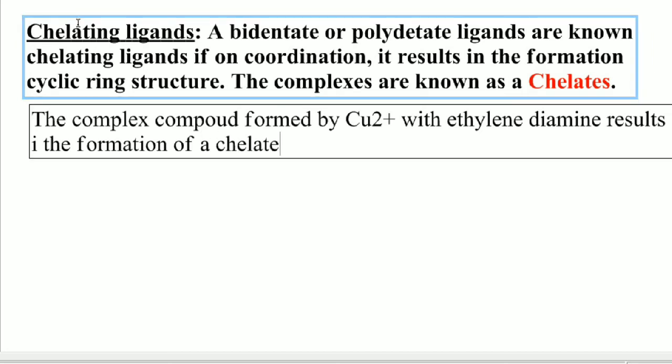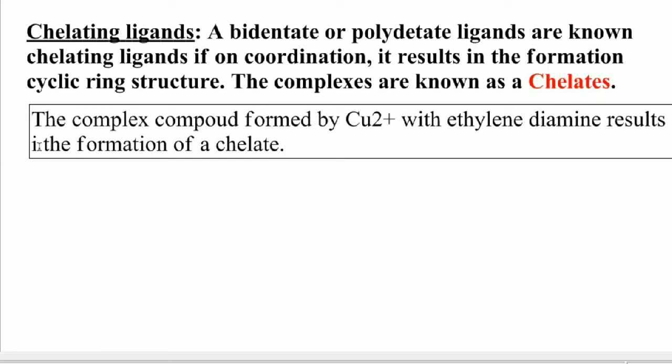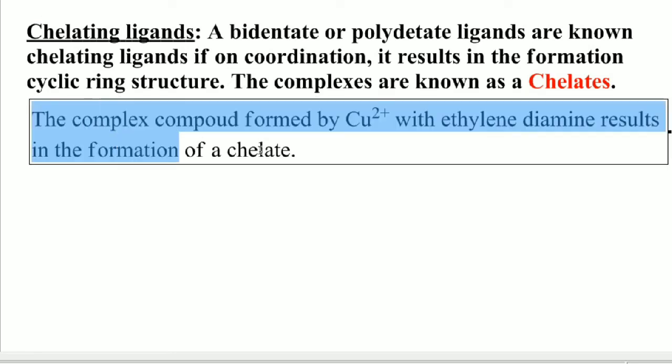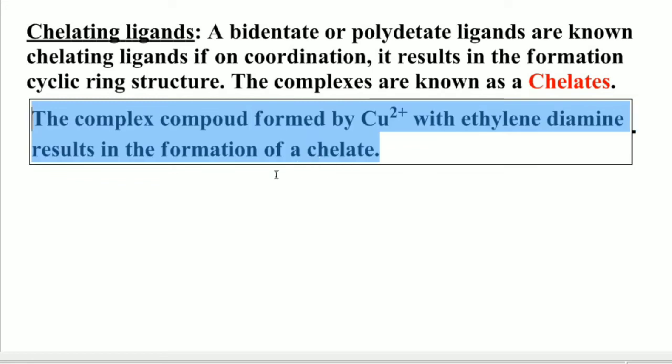If you observe the structure, it is denoted like this. Here Cu2+ is the central metal atom or central metal ion.